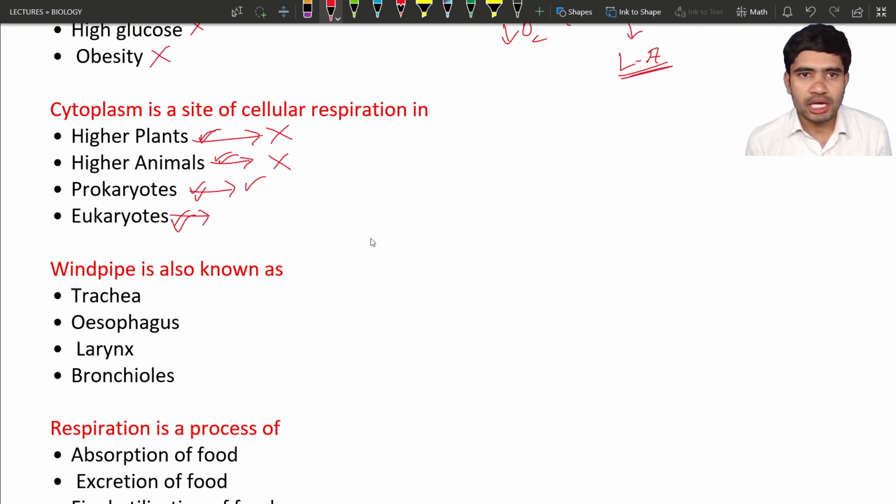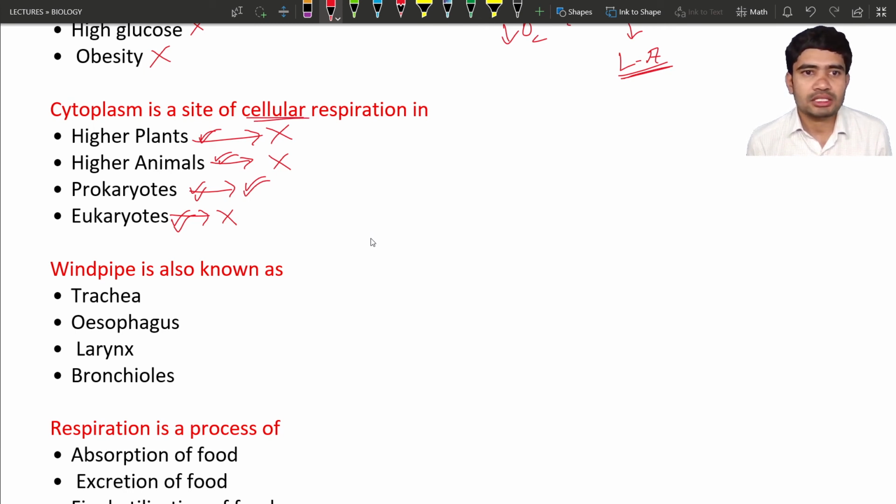And eukaryotes. Eukaryotes means both plants and animals come under the eukaryotes. So it is also not perfect. Why? Because they have mitochondria for cellular respiration. So among these we can go for the prokaryotes. Prokaryotes are the best option for this question, because in prokaryotes only the cytoplasm is available for cellular respiration.